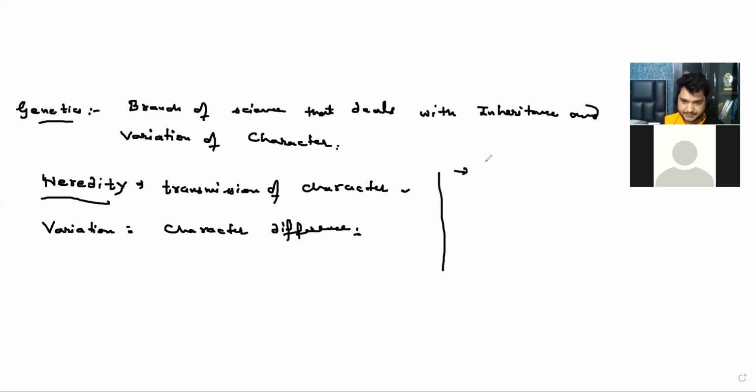Suppose you see a person that has very good height. Of course you know very well that height is because of his genes. It's genetic. But you should know one thing: there's a cell, inside the cell there is a nucleus, and inside the nucleus you know chromosomes are there, right?